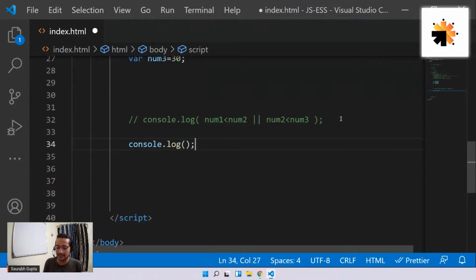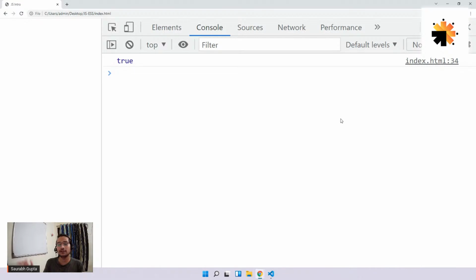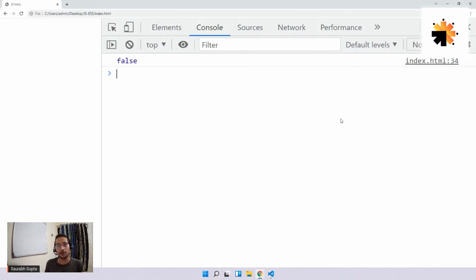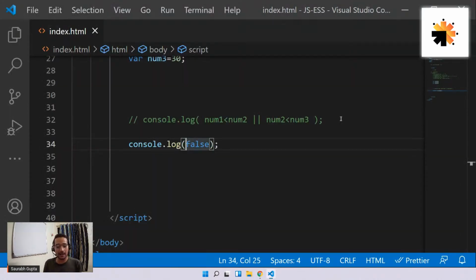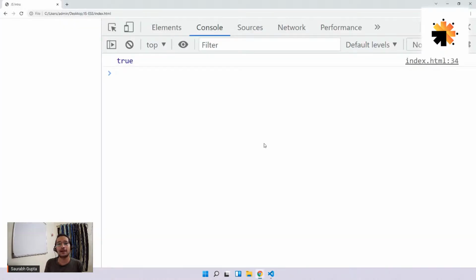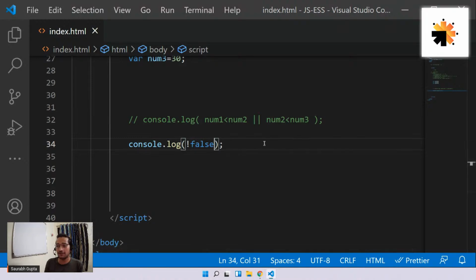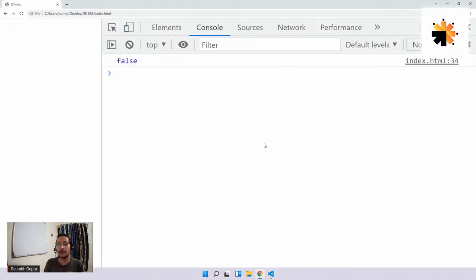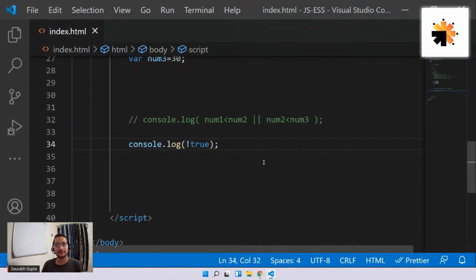Console.log. Let's say I directly print a Boolean value true. What will happen in this case? True. Here we go. It's true. If I print false, false. But if I add a not in front of it, it will reverse it. It will negate it. So if it is false, it becomes true. If it is true, it becomes false. So that's what not is.